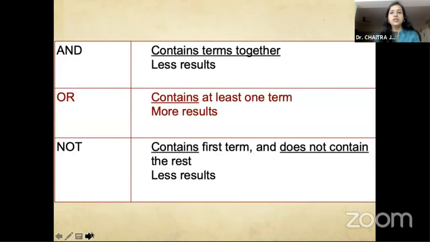So "and" contains the terms together, which gives us fewer results. "Or" contains at least one of the terms, which obviously gives us more results. And "not" contains the first term but not the second one, again giving fewer results.